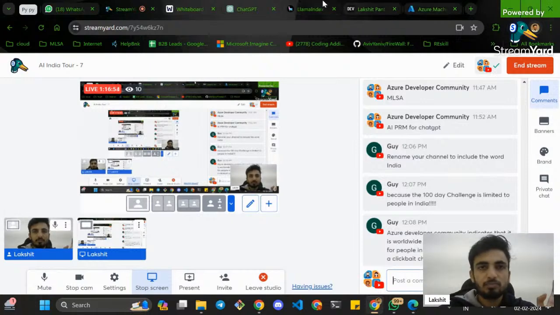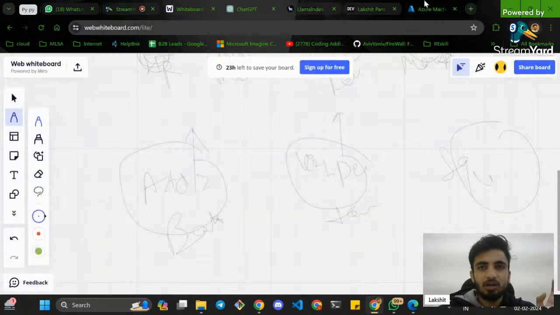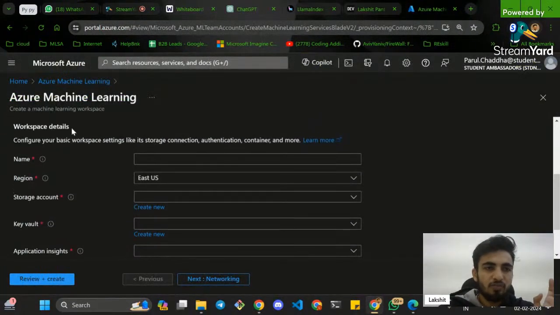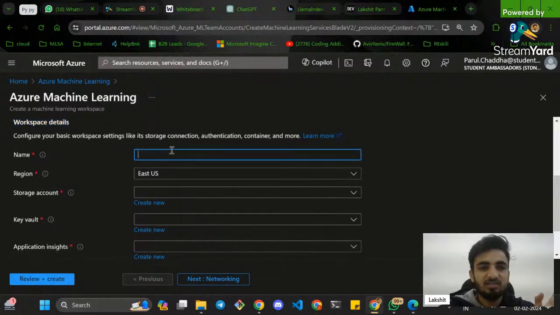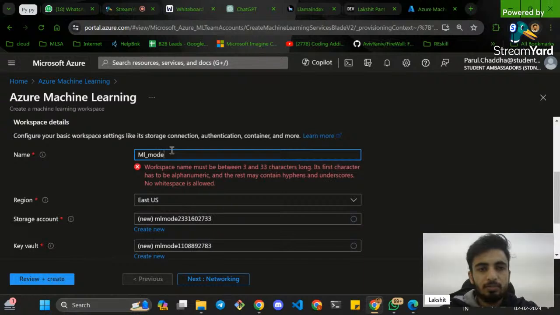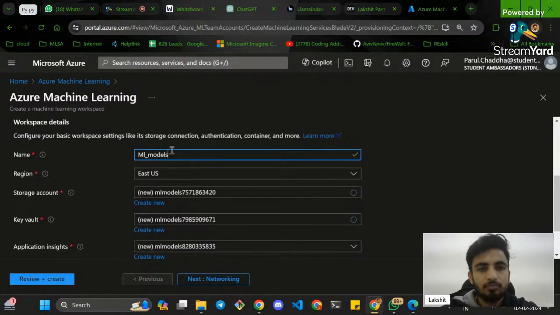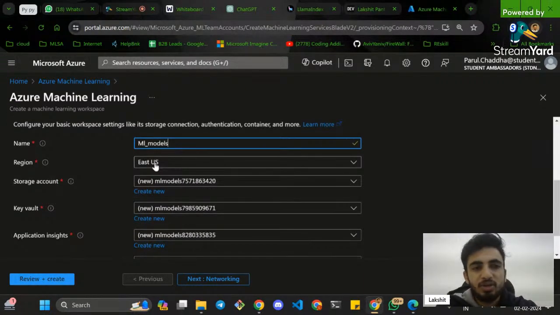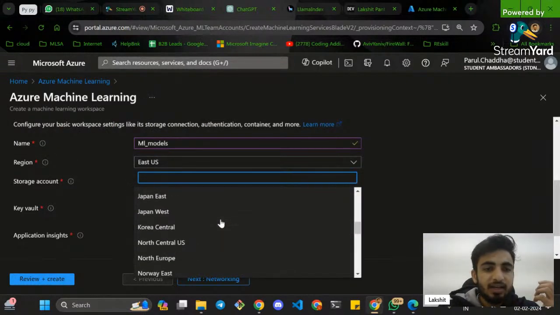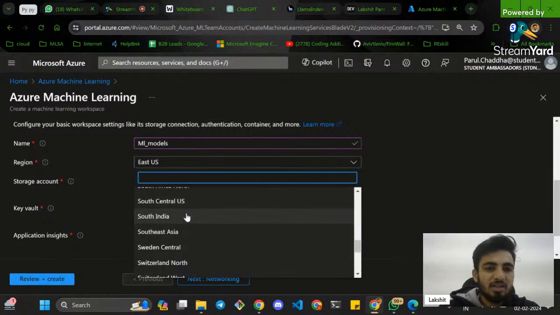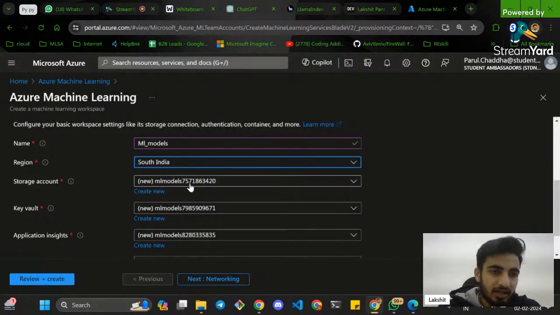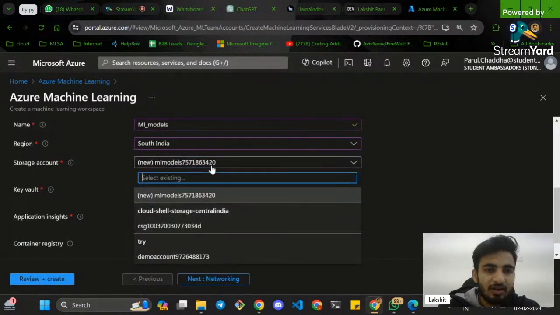Now, if we talk about workspace details, you just have to give your name and choose a name for your ML models. You can define the region where you want to deploy. For lower latency, you can just choose the Indian region, Central India, right? Whatever region you are comfortable with, like I'll choose South India. It is fine. The storage account is named with this.